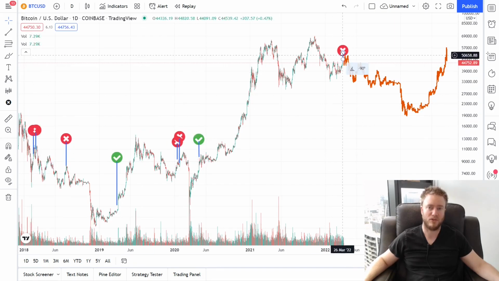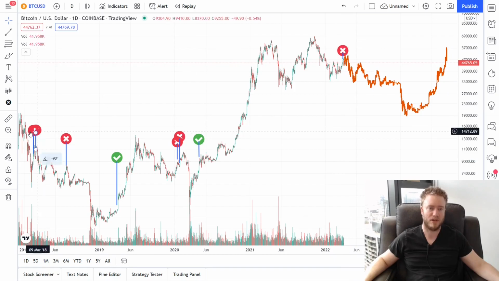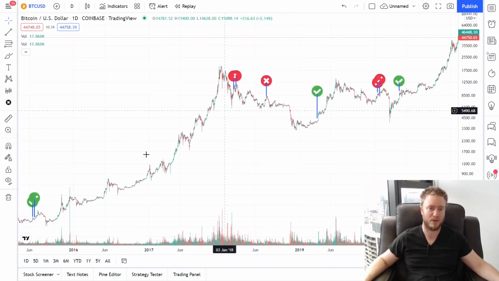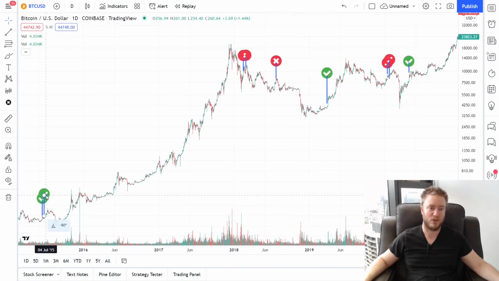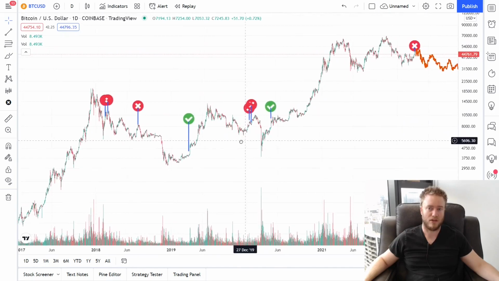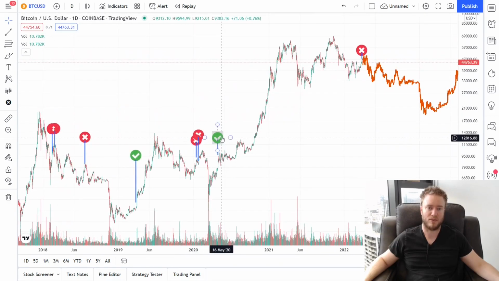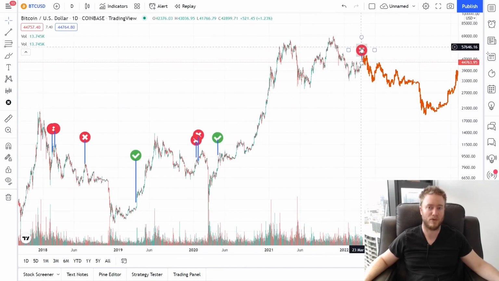Now, similar to the failed launch signal that we've got at the moment, this failed launch signal came after multiple years of no failed launch signals. And that's kind of what we're looking at here. Back in 2017, we had 2 proper launch signals, and then there was about 2.5 to 3 years before we got the next failed launch signal. And we're looking at something similar right now. It's been almost 2 years since the actual launch signal, and now we've got another failed launch signal.